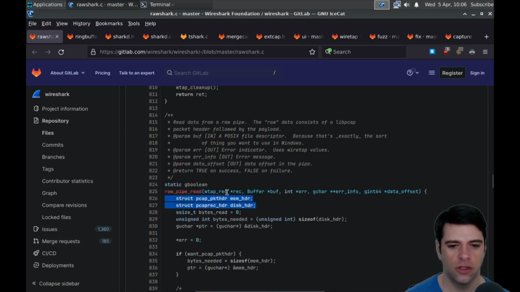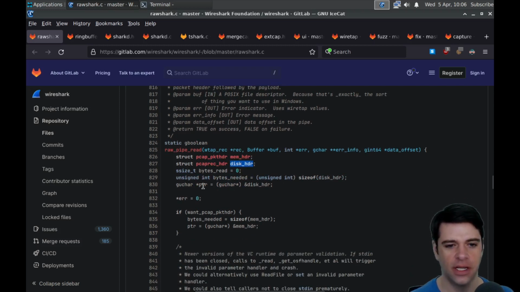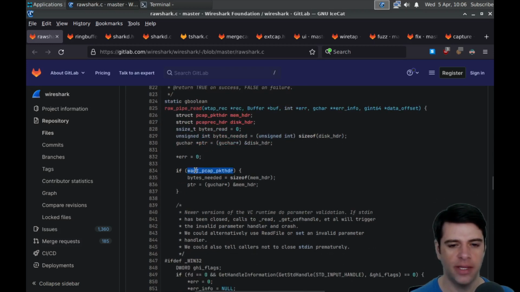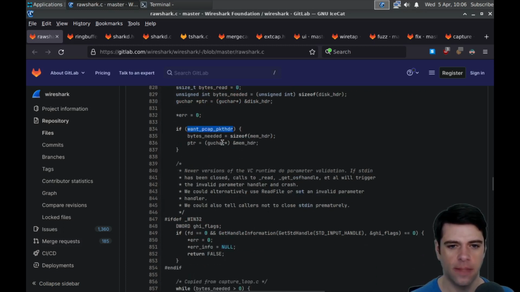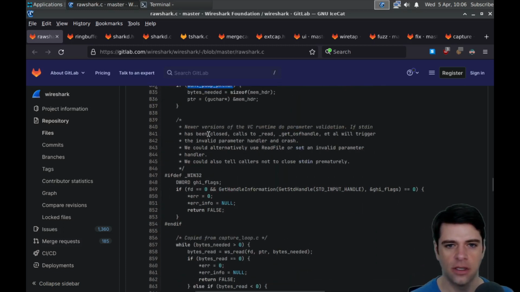So we just create some structs for the mem header and the disk header. The mem header has type, I guess, pcap packet header, and then pcap prec header. I don't know what prec is. Pcap rec header. I still don't know what rec is for the disk header. And presumably we're just going to call out to pcap. Want pcap packet header by decided. So create some place to store stuff, I guess.